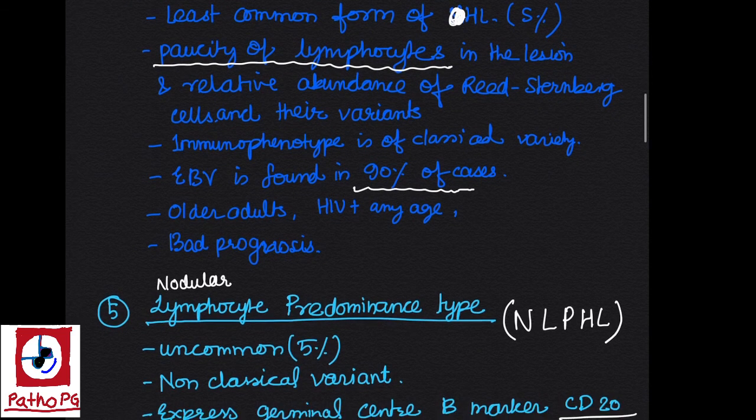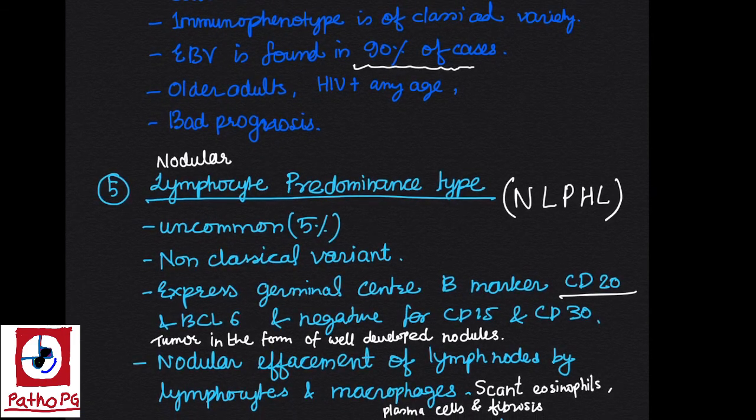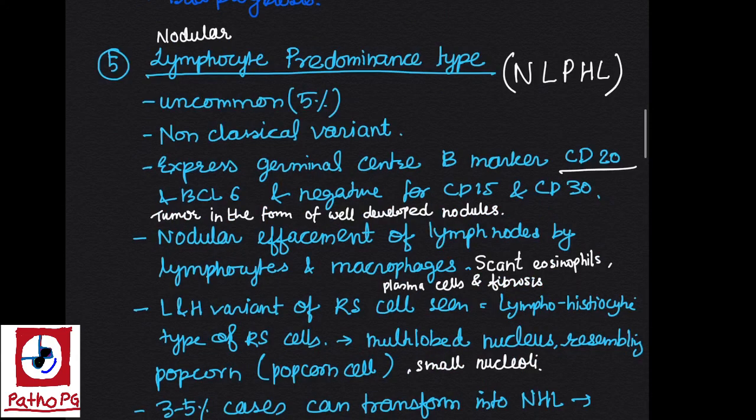Now coming to the last type of Hodgkin lymphoma, which is a non-classical type of Hodgkin lymphoma, nodular lymphocyte predominance type, NLPHL. It is an uncommon Hodgkin lymphoma, that is up to 5% only. It expresses germinal B center markers, that is CD20 and BCL6, and is negative for CD15 and CD30. Tumor is in the form of well developed nodules. The name is derived from this feature. There is nodular effacement of lymph node by lymphocytes and macrophages. Eosinophils are scant and fibrosis is also scant.